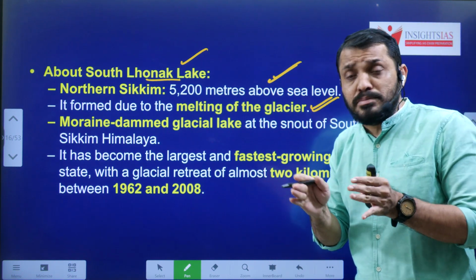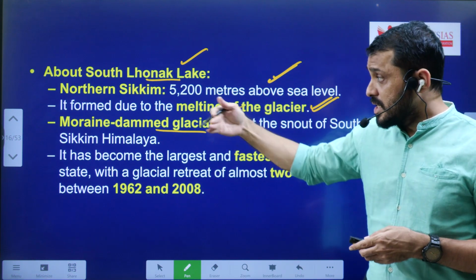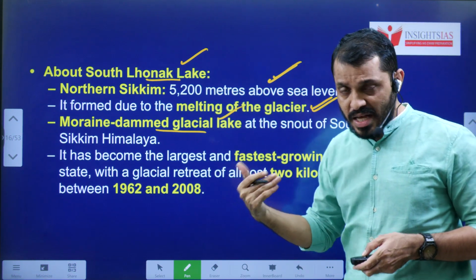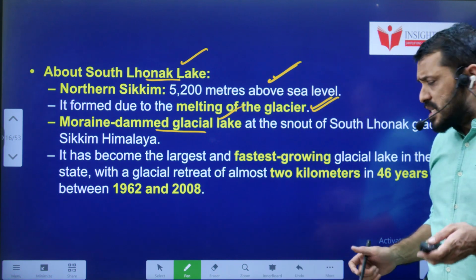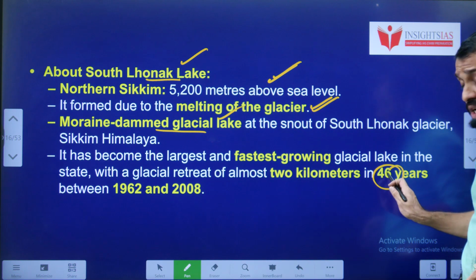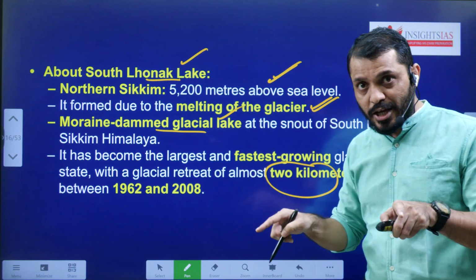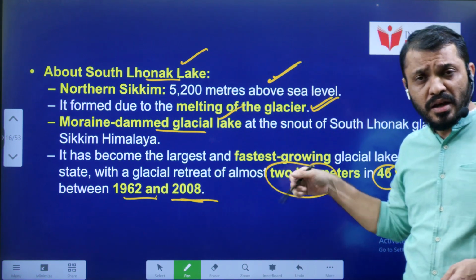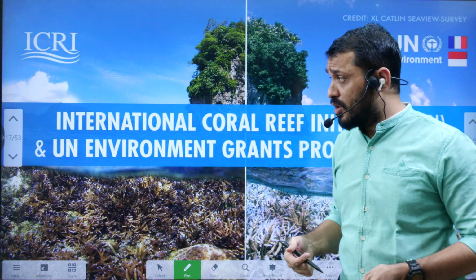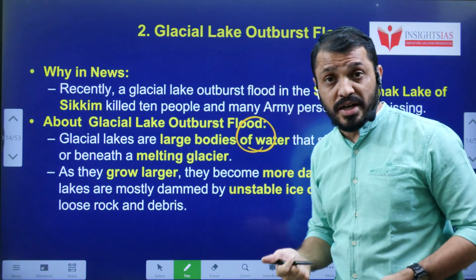And this lake is bordered by a moraine, a moraine-dammed glacial lake. Moraine means, as I said earlier, sediment carried by the glacier. And it is growing very fast. In the last 46 years, between 1962 and 2008, it has grown around 2 kilometers in area. Why is it growing? Because of global warming. So this is topic number 2, that is glacial lake outburst flood.